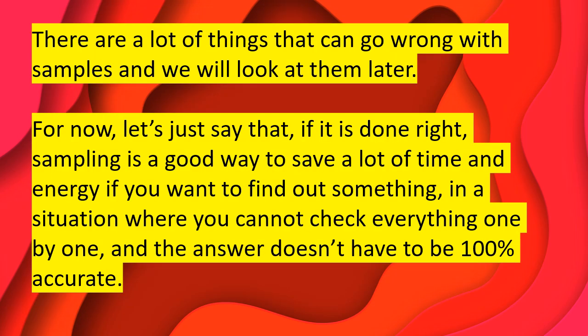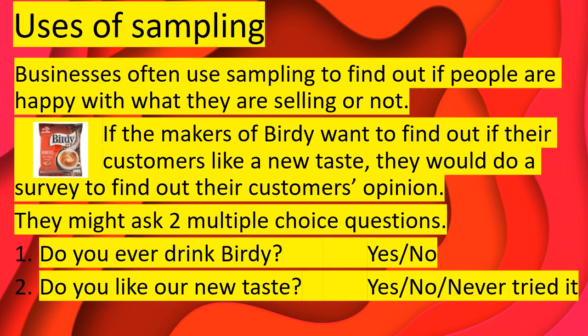There are lots of things that can go wrong with samples, and we will look at them later. But for now, let's just say that if it's done right, sampling is a good way to save a lot of time and energy if you want to find out something in a situation where you cannot check everything one by one, and the answer doesn't have to be 100% accurate. So we're going to look at some of the uses of sampling.